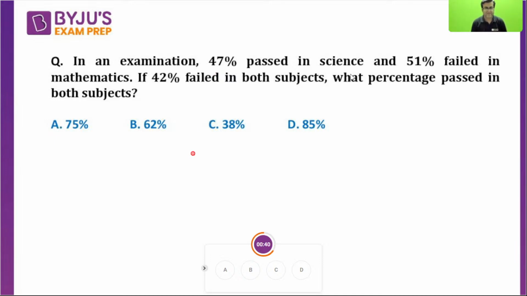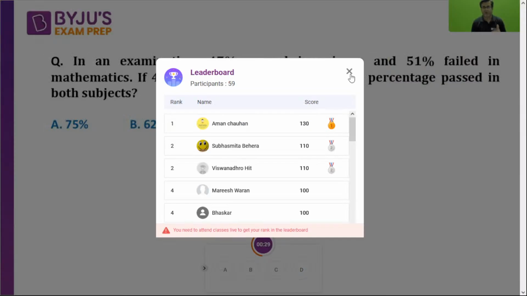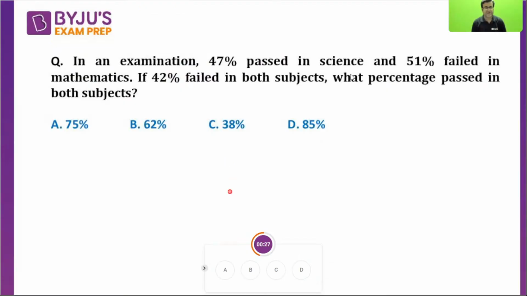47% passed in science, 51% failed in mathematics, 42% failed in both. What percentage passed in both? A, B, C, D, which option is right? Tell me fast. C option, 63%, has been given as the right answer. 47% pass in science, so 53% fail in science.